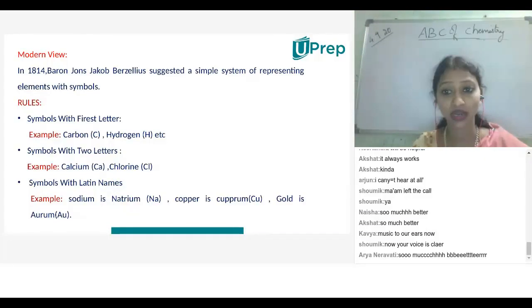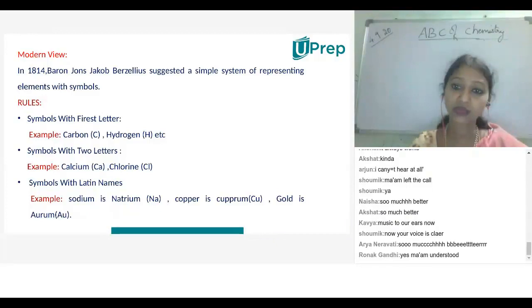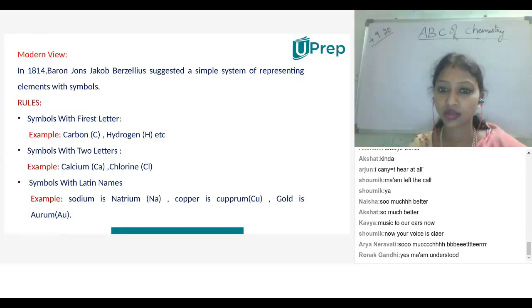If the elements start with the same letter, like carbon starts with C, calcium starts with C, chlorine starts with C, copper starts with C, in that case he has given the symbol based on the second letter. So what will be the second letter for calcium? A. So the symbol is Ca. Understood, children? That second letter should be a small letter.